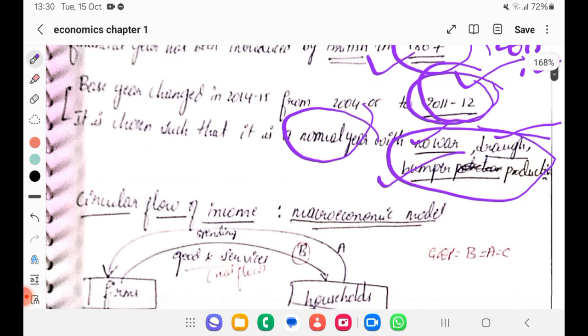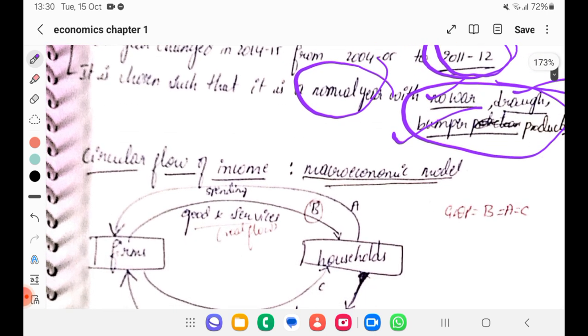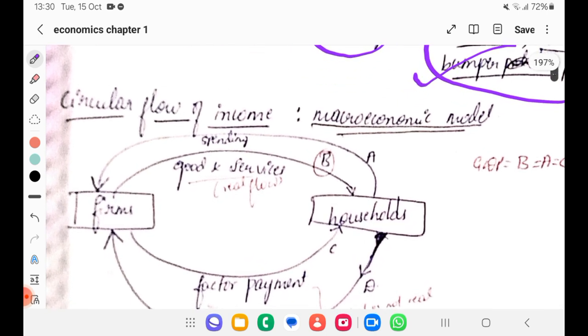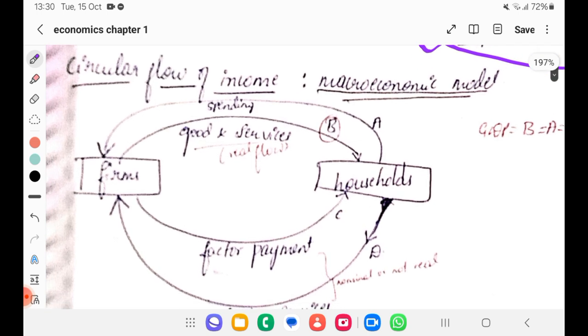Okay. So now, to understand the income method of calculating GDP, first we have to understand the circular flow of income. See, in an ideal economy, think of all the households going to work to produce goods.